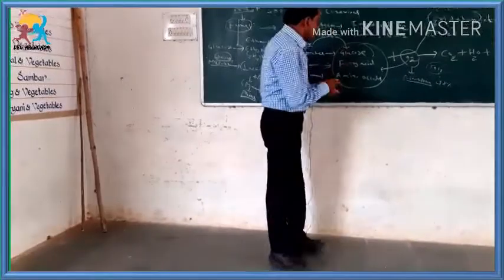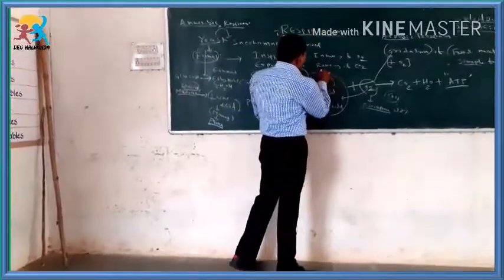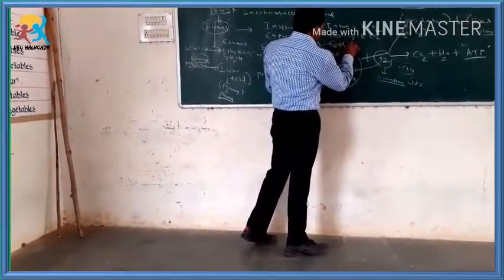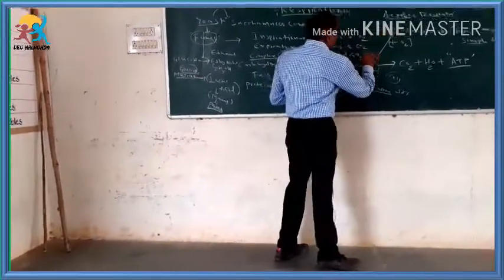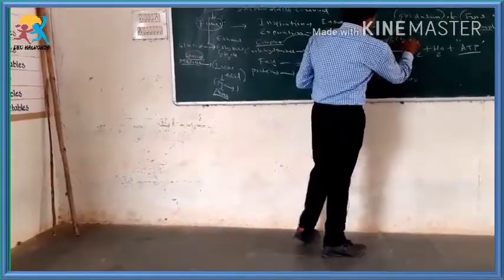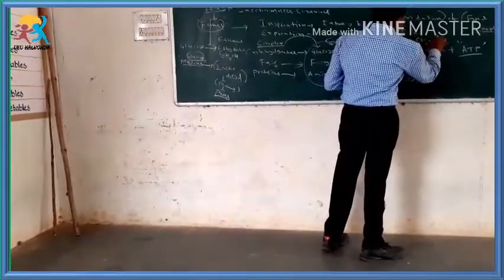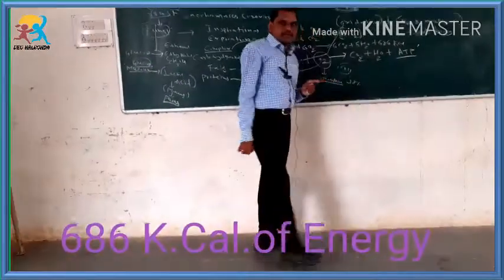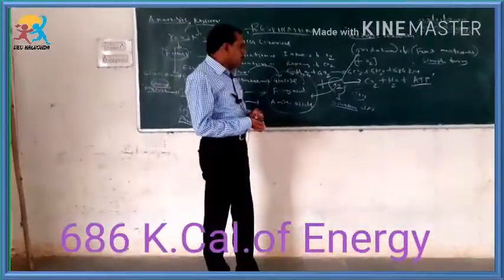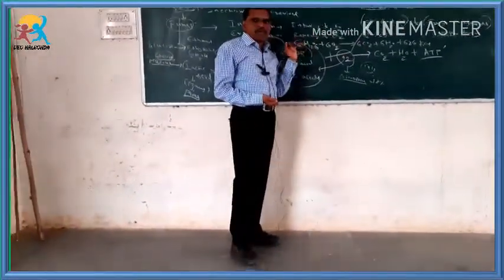The glucose formula is C6H12O6, in the presence of oxygen 6O2 gives rise to 6CO2 plus 6H2O and also 686 kilocalories of energy. What is calorie? Calorie is the unit of energy.